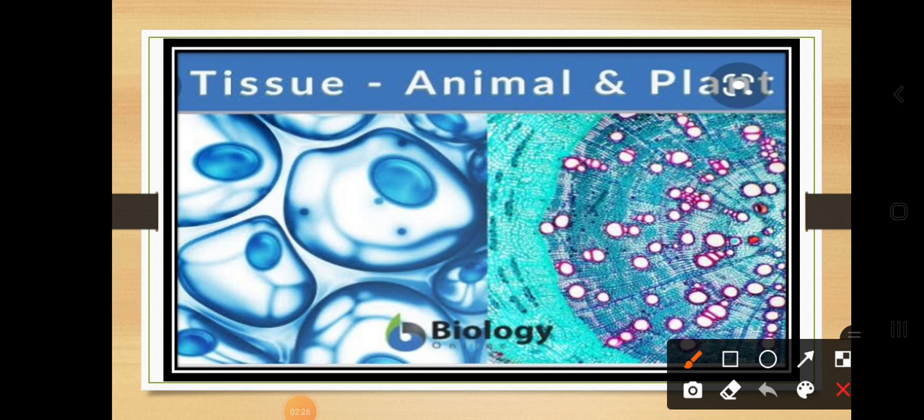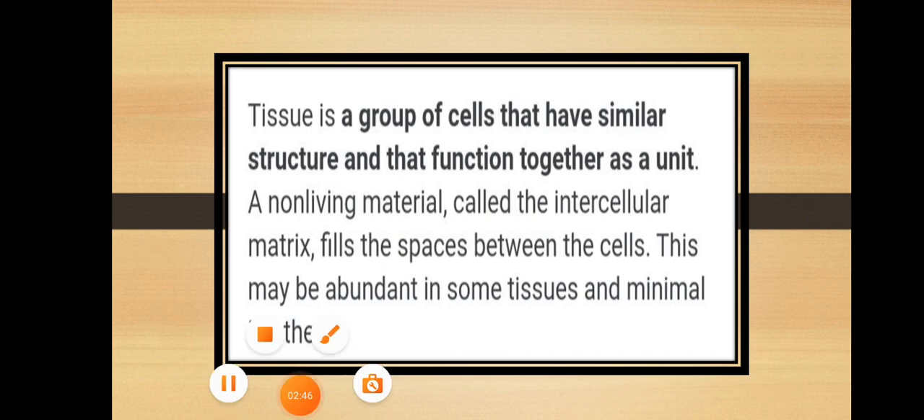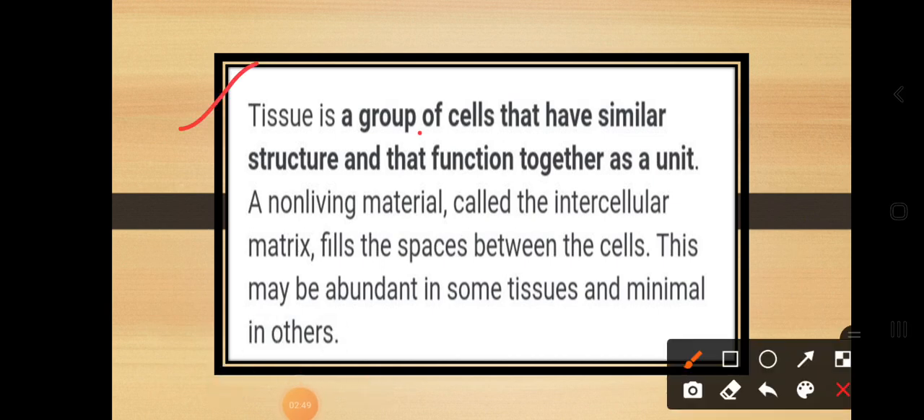In tissues we are going to learn about animal and plant tissues. What are the two things we are going to consider here? That is animal tissues and plant tissues. So dear students, now let's discuss the definition of tissues. Tissues are nothing but a group of cells that have a similar structure and function together as a unit. In a simple definition, tissues are groups of cells that have a similar structure and function as a unit.